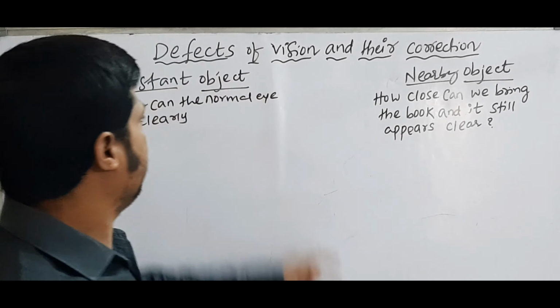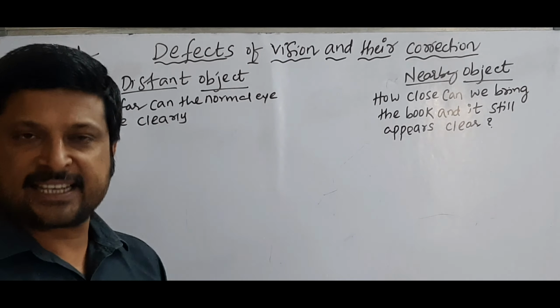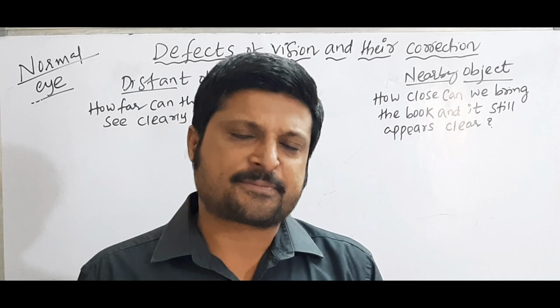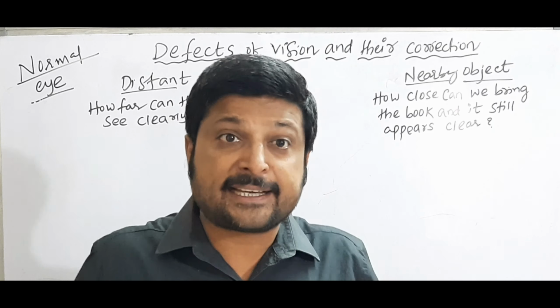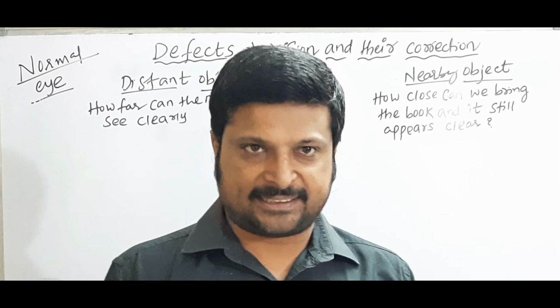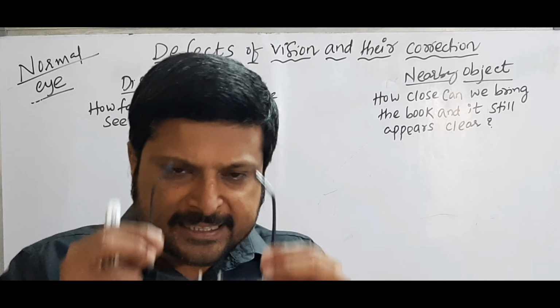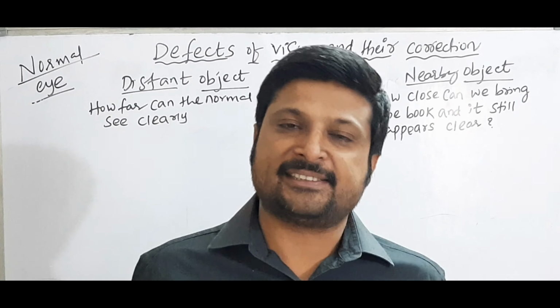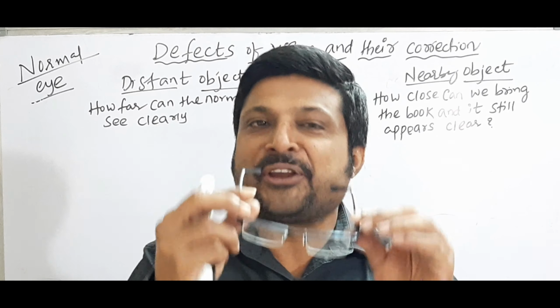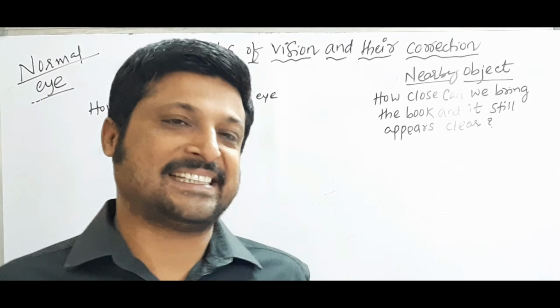So today's topic is defects of vision and their correction. What is meant by a defect of vision? See here, I am not using any spectacles, but if you observe, some members are using spectacles. Why are they using spectacles? Because their vision is blurred.